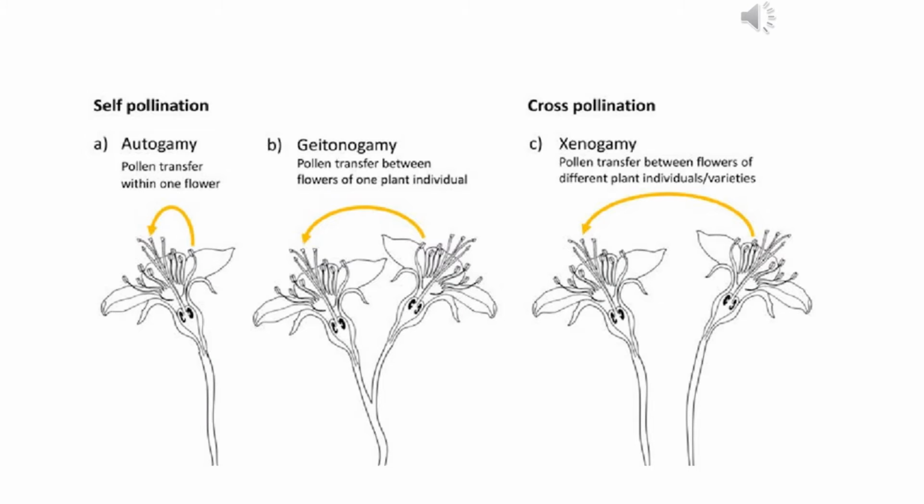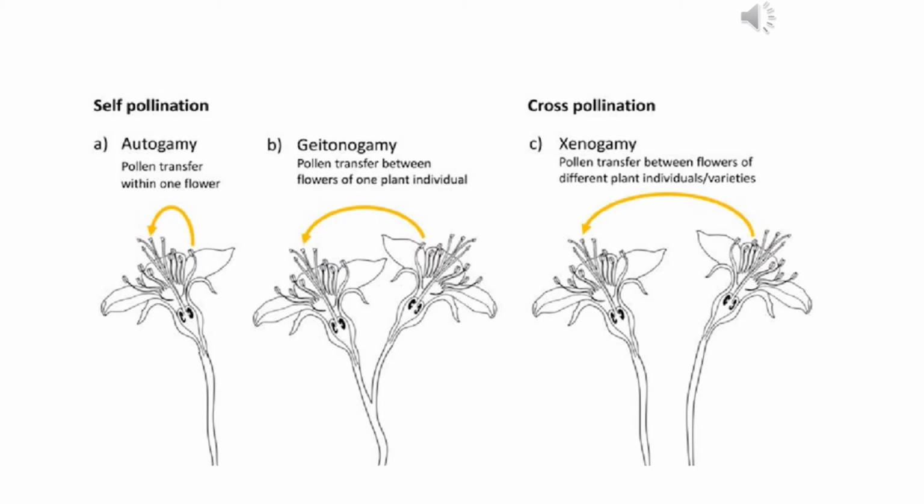As we can see in the picture, first is autogamy, where the androecium and gynoecium both are present in the same flower. So the pollen from the androecium is transferred to the stigma or gynoecium within that flower only. That is autogamy. That means within self. Then there is the geitonogamy.